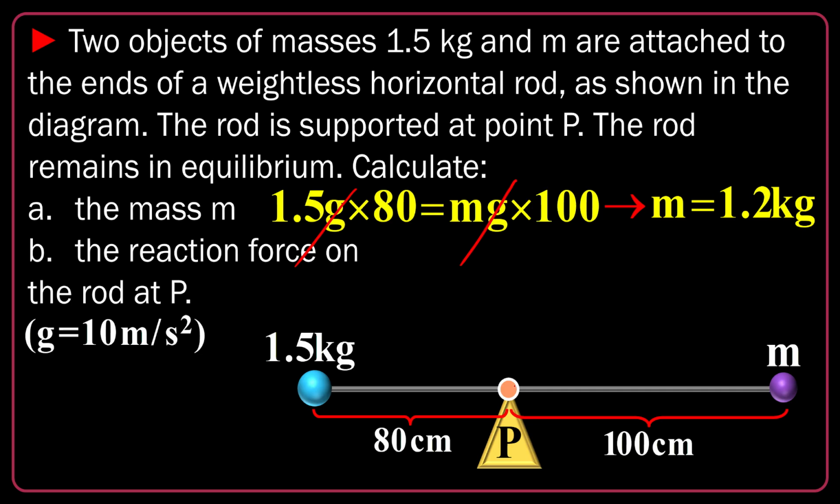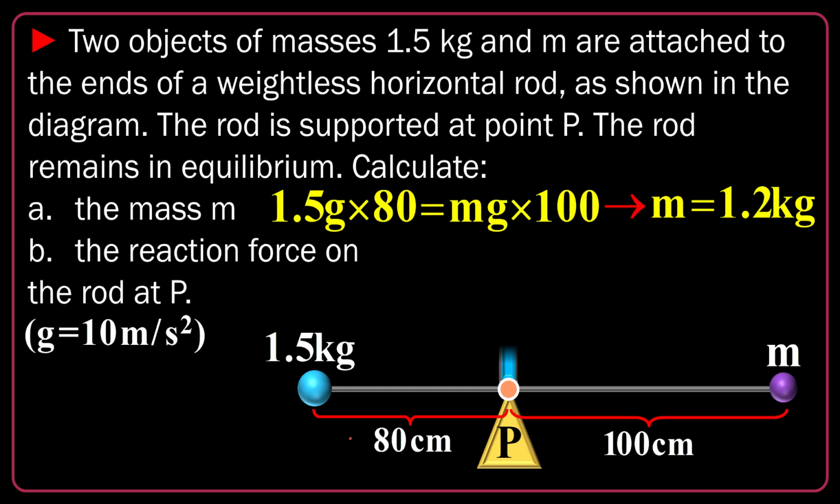So by taking P as the center of rotation, I eliminated the activation of Fp, so I can easily find the mg. Part B, the reaction force on the rod at P. Now we can find it.